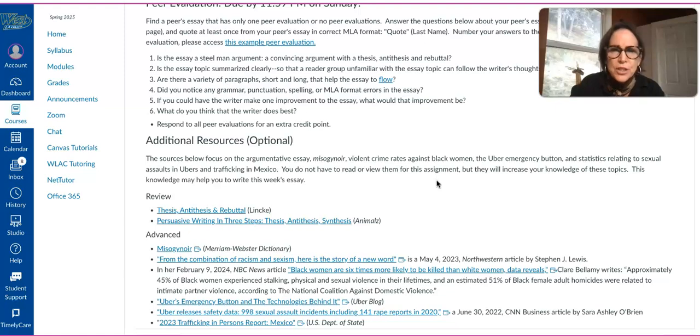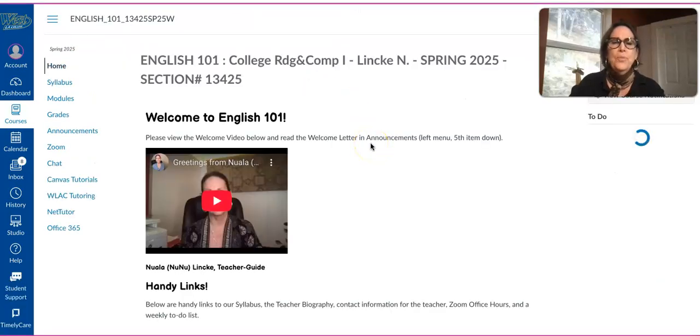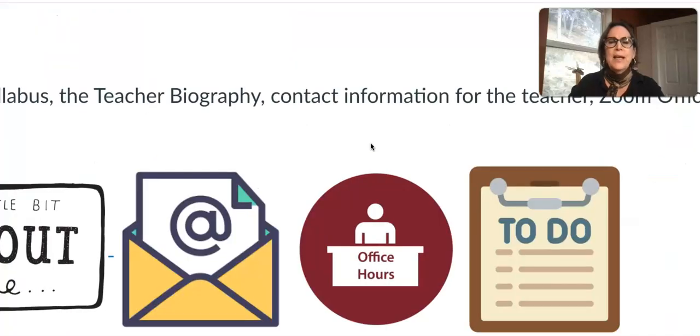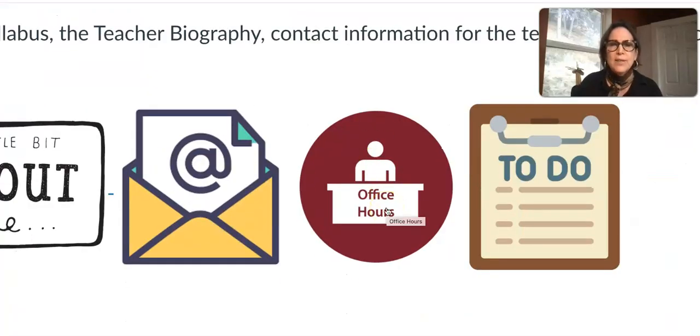If you have any questions or concerns about this assignment, come over here to inbox, send me an email, and I promise to respond to it very rapidly, as I always do. Or you can come over here to Home in the left menu, click on Home, and Home will take you down to these links here. This one with office hours, this icon contains the access information for my Zoom office hours and also information about my campus office hours, so we can meet face-to-face either in my office at West or in cyberspace, and I can address any concerns you have about this assignment and answer any questions.